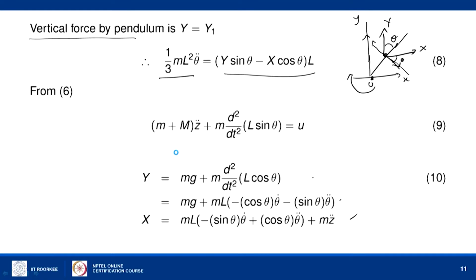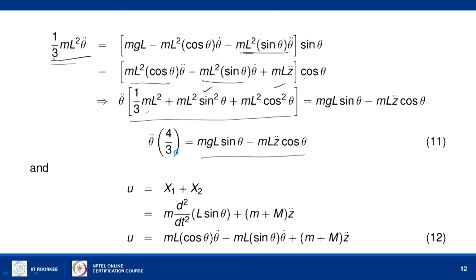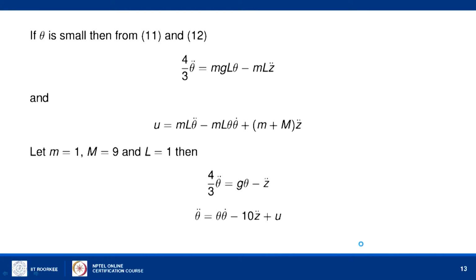Now, equation 9, if we take and simplify those expressions, the second derivative expressions, we will get u is given by this expression in terms of theta double dot and z double dot, etc.